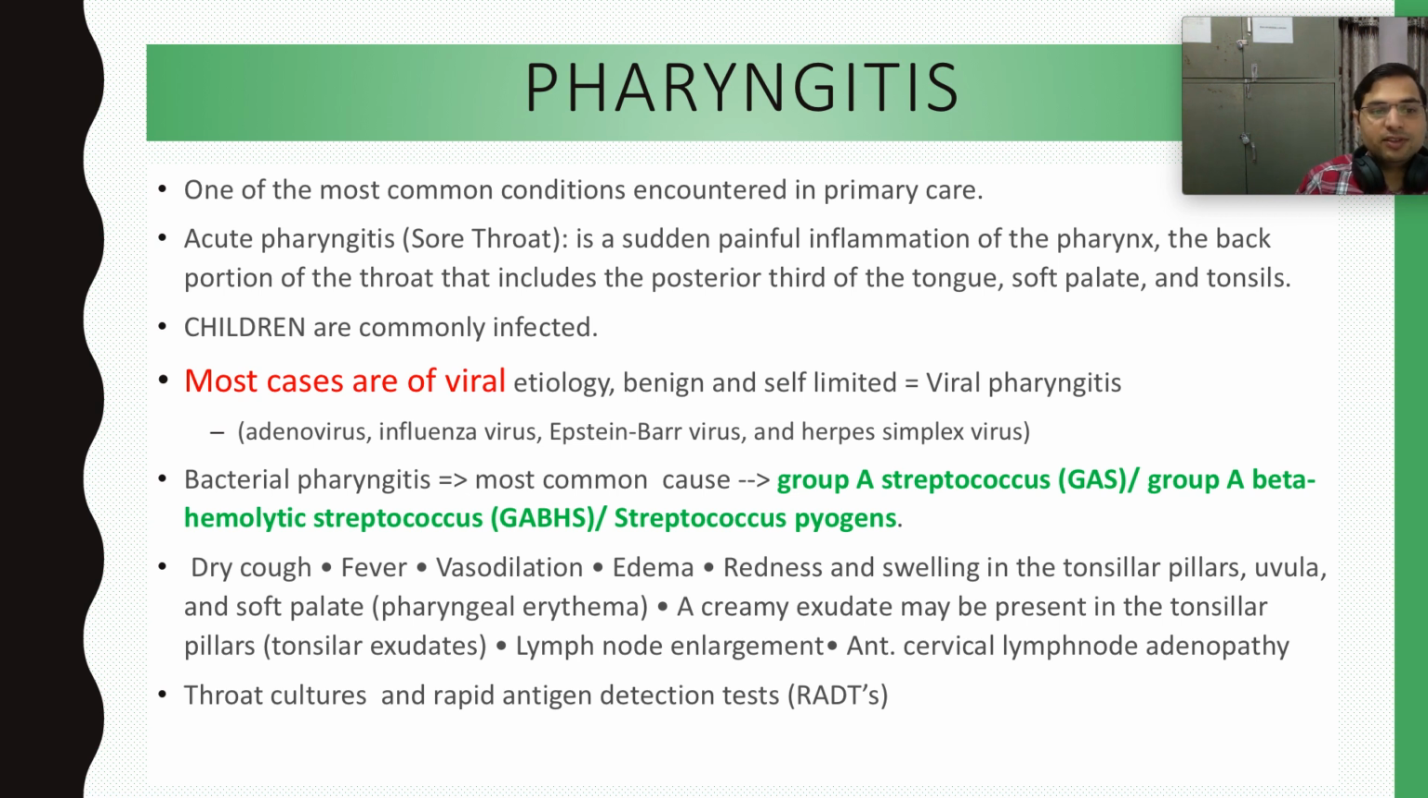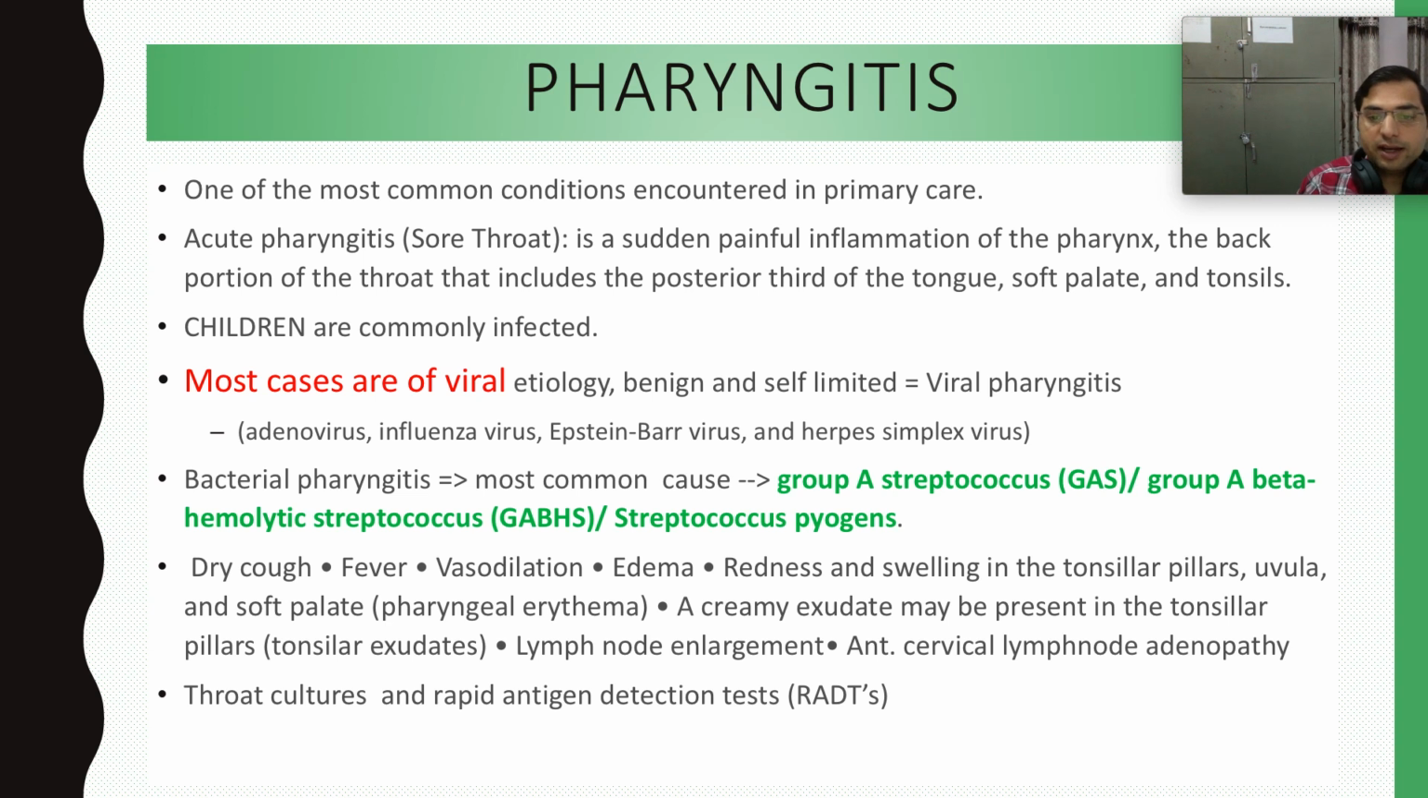So pharyngitis has symptoms of dry cough, fever, vasodilation, edema, redness and swelling in the tonsillar pillars, right? Inside of the throat, it appears red and swollen. Uvula and soft palate are inflamed and reddish, with edematous swellings. Also there is a creamy exudate present in the tonsillar pillar, called tonsillar exudates. Tonsillar exudates is the characteristic feature of group A Streptococcus bacterial infection. Exudates means a creamy layer or creamish substance at the tonsils.